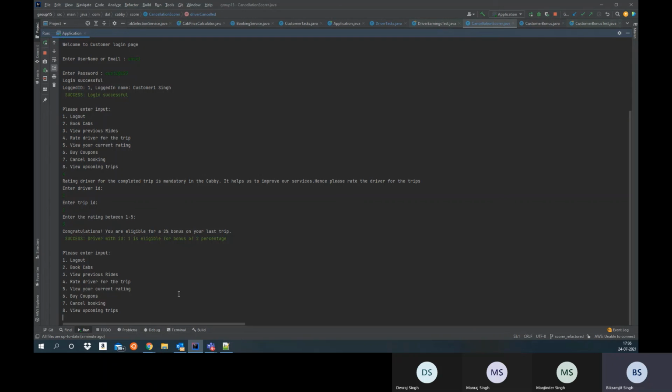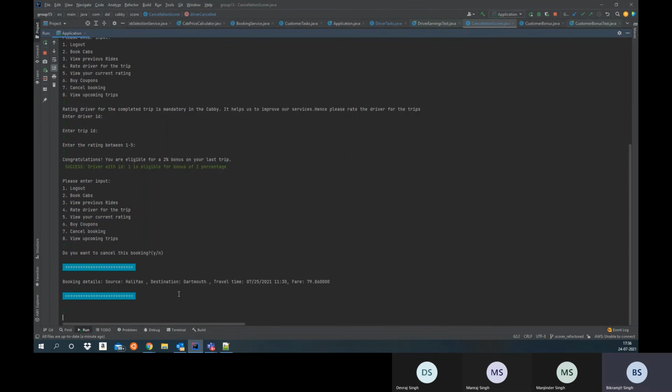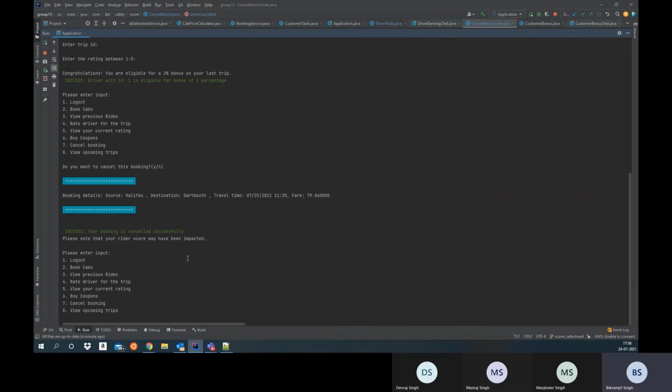And now similarly, a customer can even cancel a booking. So if you go on cancellation, he will be shown with a booking that he has. So now the booking is cancelled successfully. The cancellation from the customer depends on if the driver has arrived, or if the driver has just left. Suppose a driver has arrived at the pickup point and then the customer makes him wait and cancels, then the customer's score will be penalized more, and there might even be a fee for that.